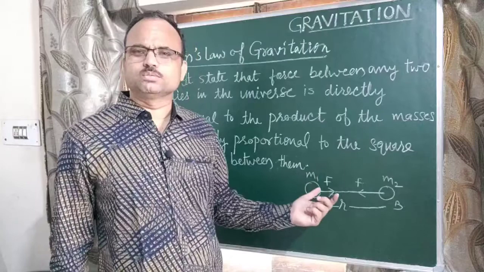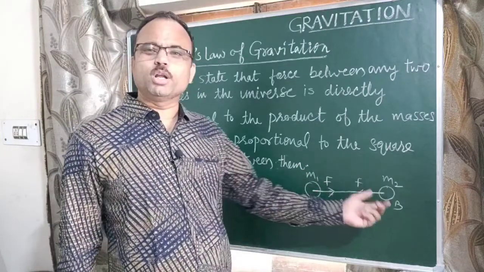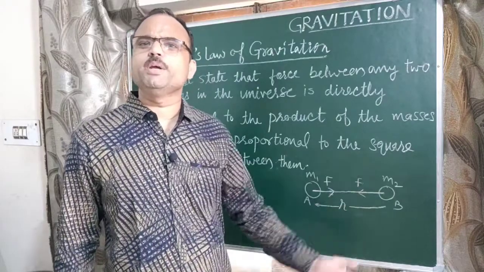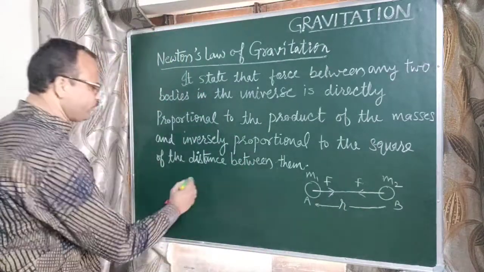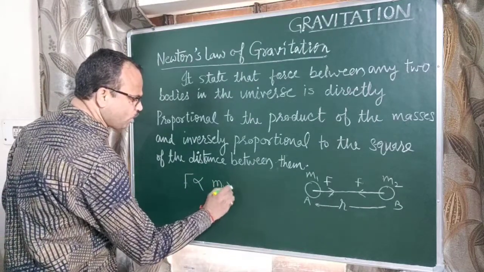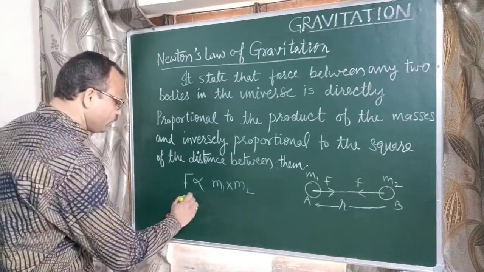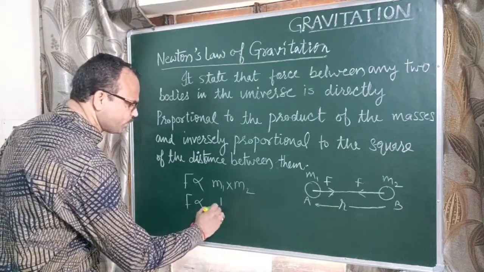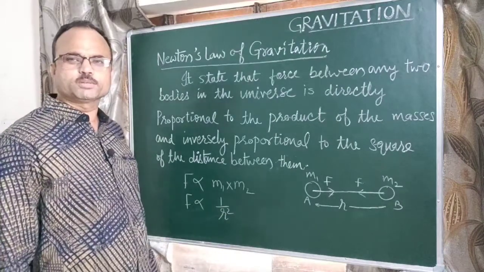And this force is independent of the nature of the bodies and the nature of the medium. So we can write that the force between two bodies is directly proportional to the product of the masses and inversely proportional to the square of the distance between them, meaning F is proportional to 1 upon r square.